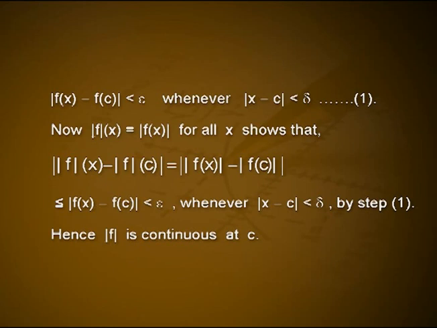Now |f|(x) = |f(x)| for all x shows that ||f|(x) - |f|(c)| = ||f(x)| - |f(c)||, which is less than or equal to |f(x) - f(c)|, which is less than epsilon whenever |x - c| < delta, by step 1. Hence, |f| is continuous at c.